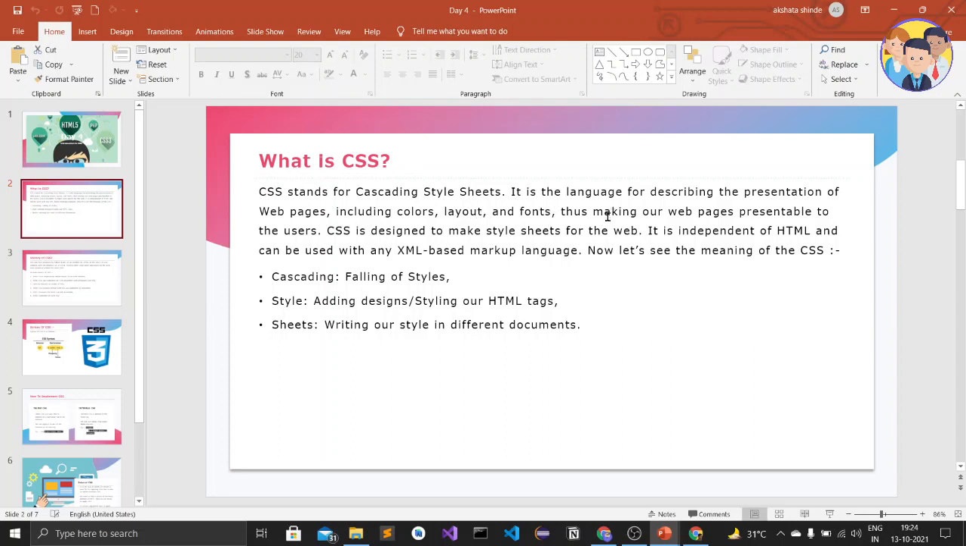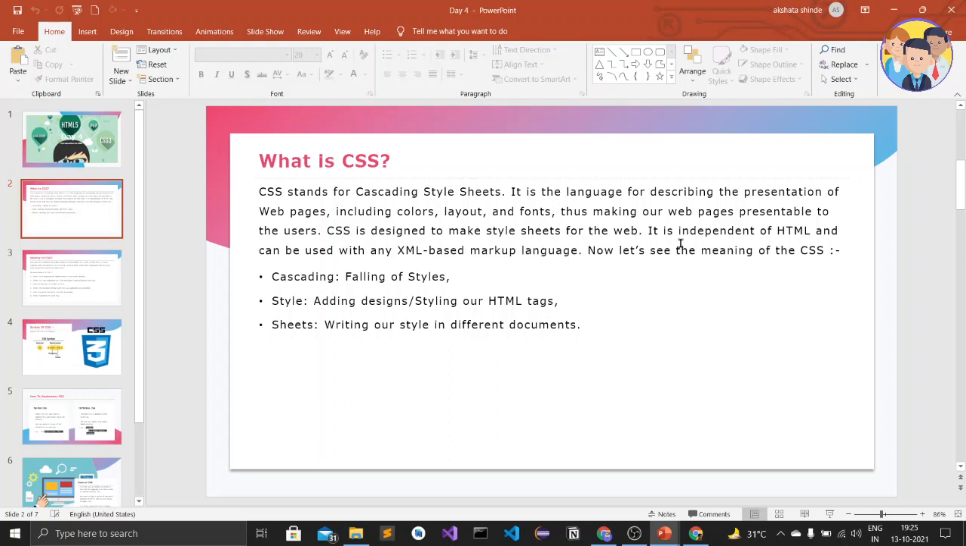This language, CSS, just describes how to display the HTML content in the browser, and it also includes color, layout and fonts, or we can also say designs of a website. CSS makes the website presentable and attracts the user. It is up to us what design we want to create. CSS is designed to style the website.